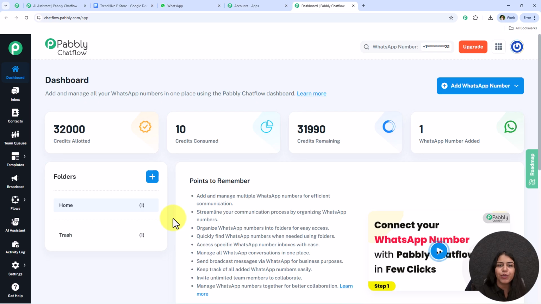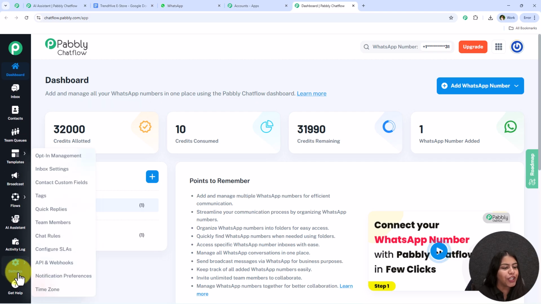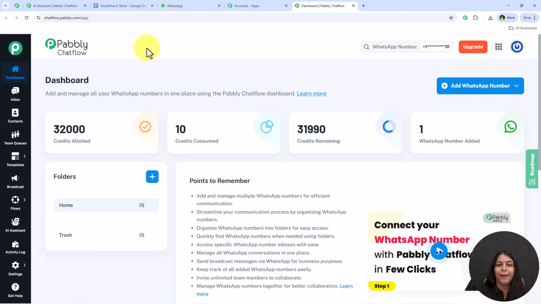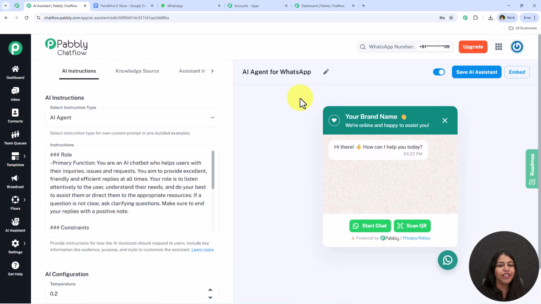So I'm just going to go towards the left side of my Pabbly Chatflow dashboard, and over here you're going to see all the features offered by Pabbly Chatflow. But in today's video, we are only going to focus on this AI assistant. Otherwise, if you want to learn about any of these features in detail, a video tutorial dedicated towards each of them is attached in the description box below. You can check it out. Let's move in further and create this AI agent for WhatsApp who's going to solve all the user queries 24/7.